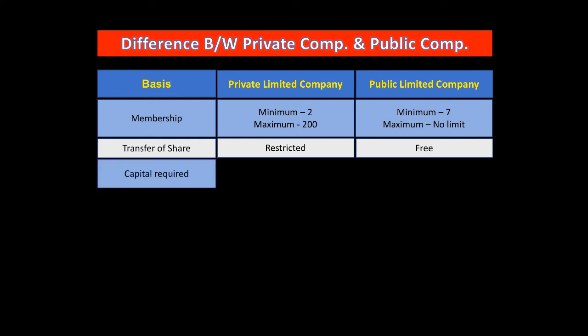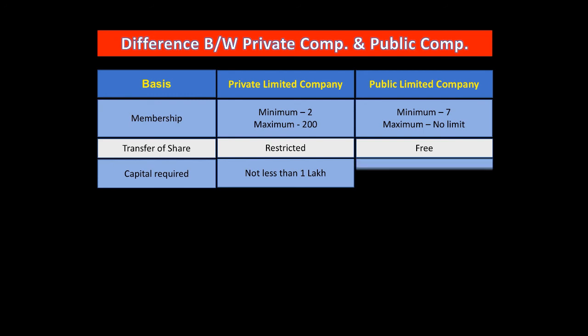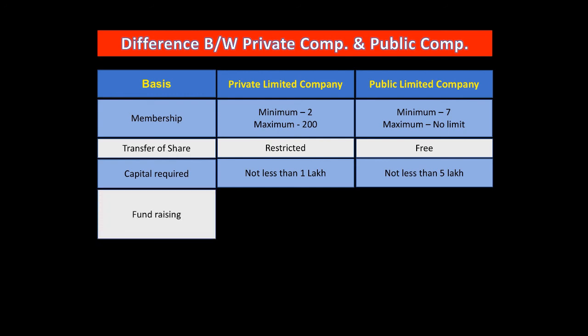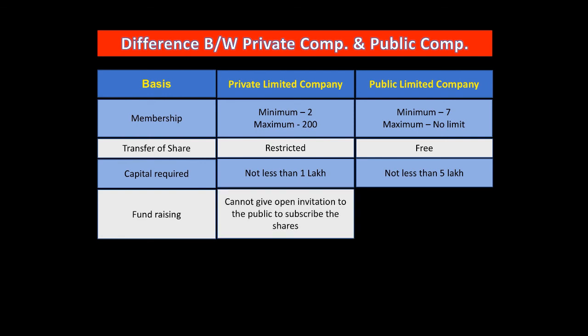Next one is based on capital required. For a private limited company, not less than 1 lakh. So you can start a private limited company merely with 1 lakh rupees. But at the same time, for a public limited company, you require at least 5 lakh investment. Now the next point is based on fundraising. A private limited company cannot give an open invitation to the public to subscribe to shares.